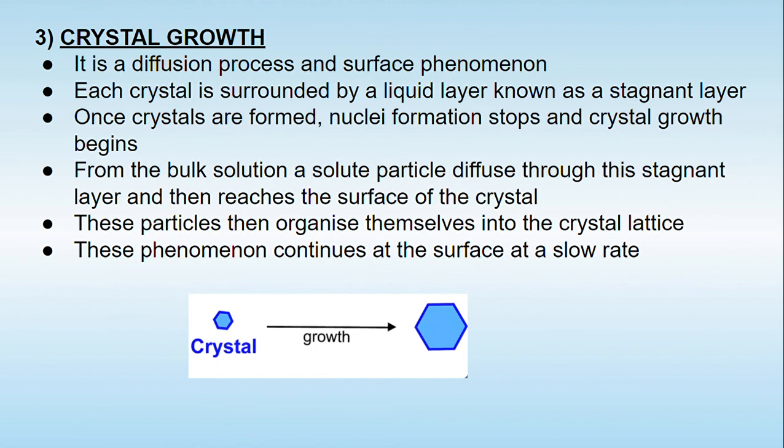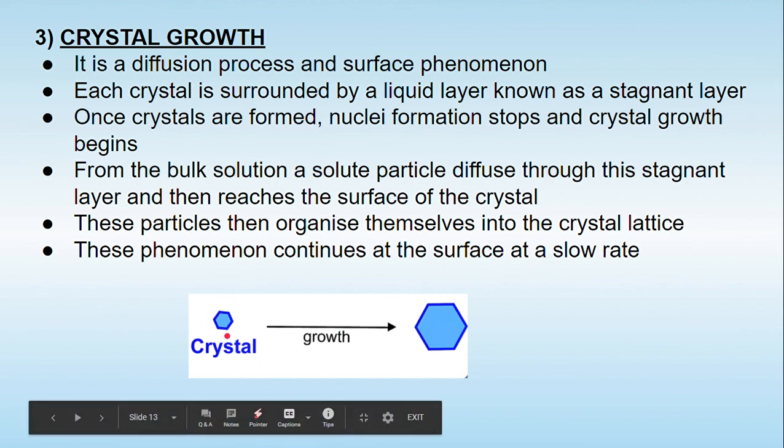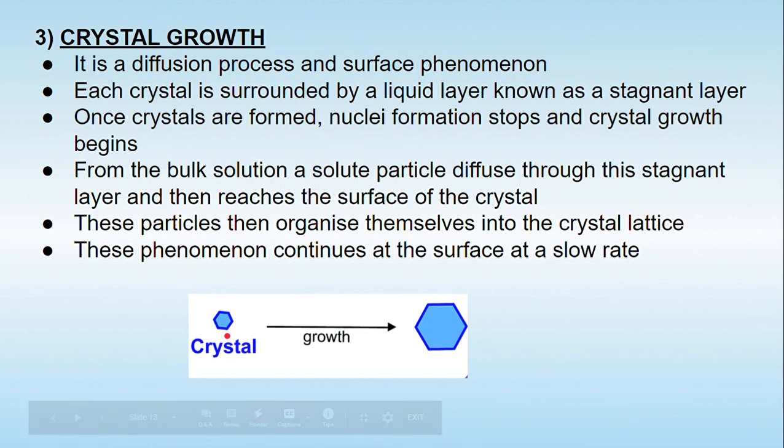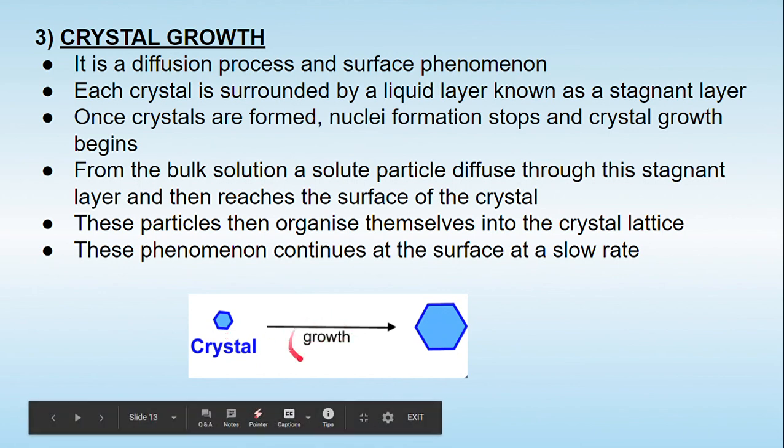These particles organize themselves well into the crystal lattice depending upon the structure of the crystal, and the crystal will grow. As shown in the diagram, the crystal at the end of nucleation, after crystal growth, has been converted into a definite size and size distribution.